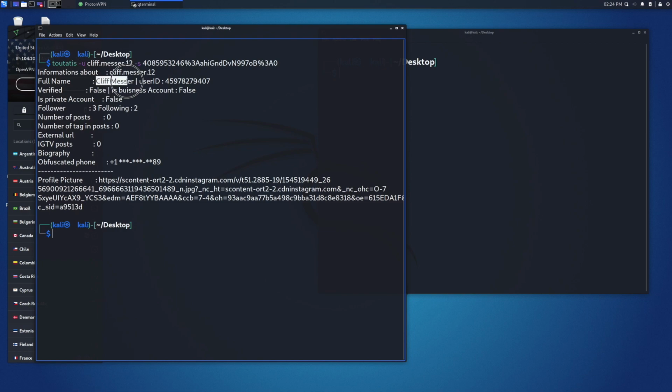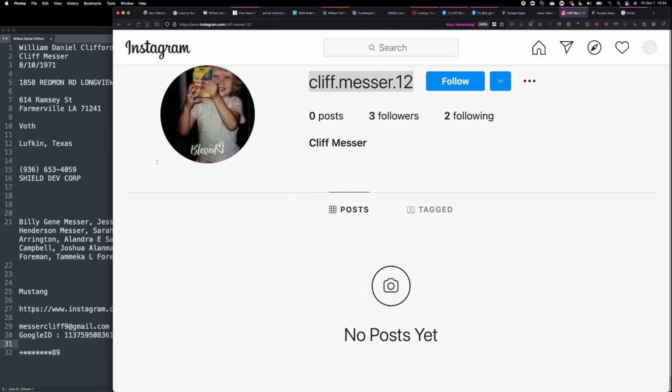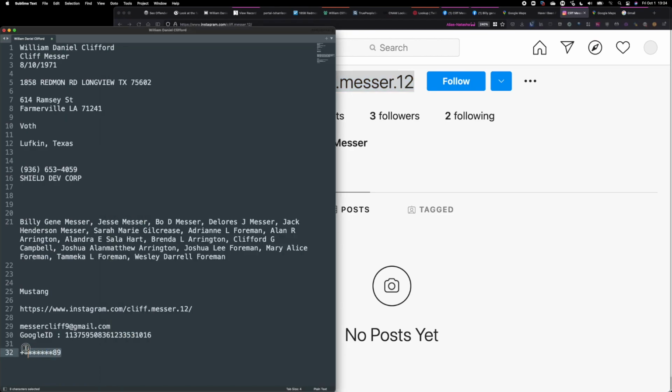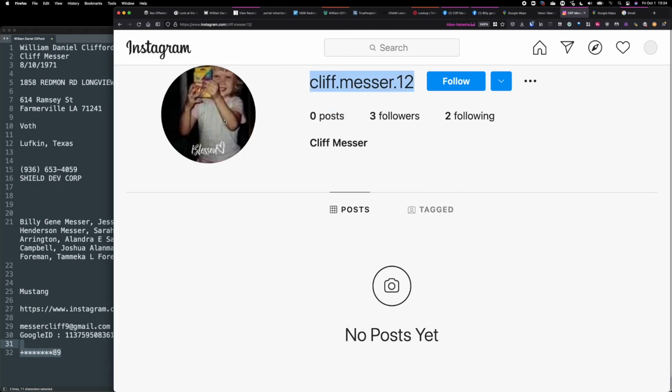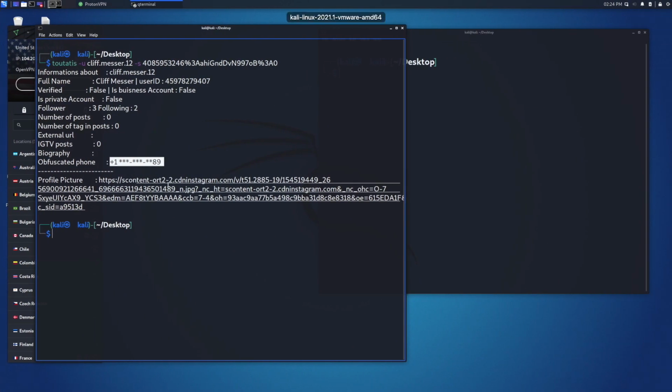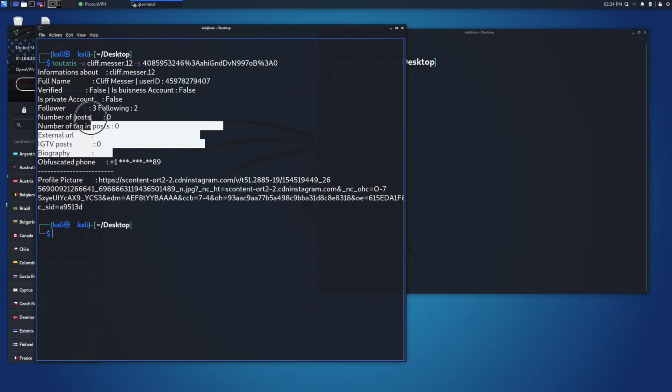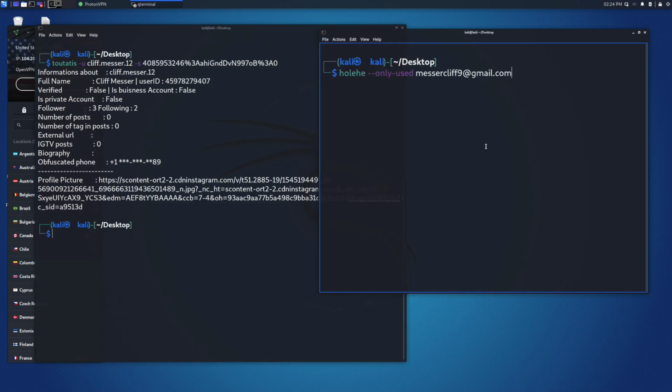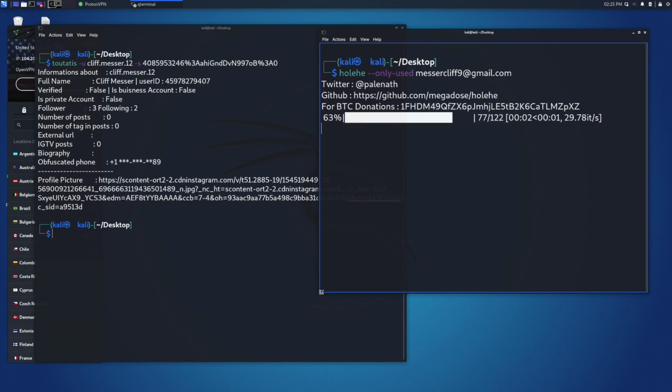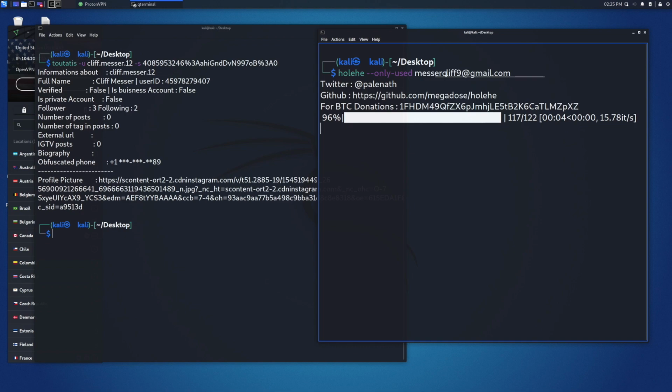So it pulled information, his full name came up, which was public anyways. This obfuscated phone number wasn't. So it ends in an 89, which is the same one we had here, 89. So kind of verified both these accounts are the same person. It was verified anyways from the picture, but now we have some more information. Sometimes this gives an email or some other hidden information. This time it didn't. Another tool that's by the same person is Holehe, and it tells you if this Gmail address was ever used to create other accounts we may not know of.